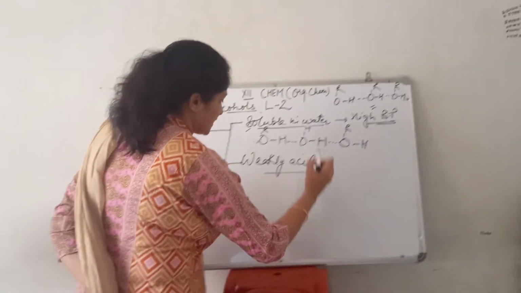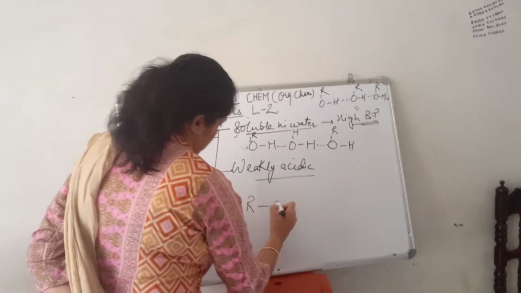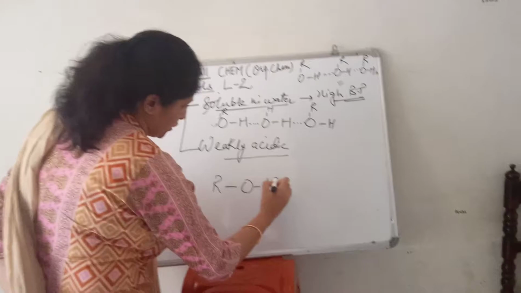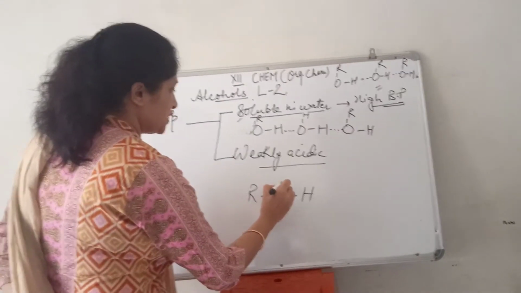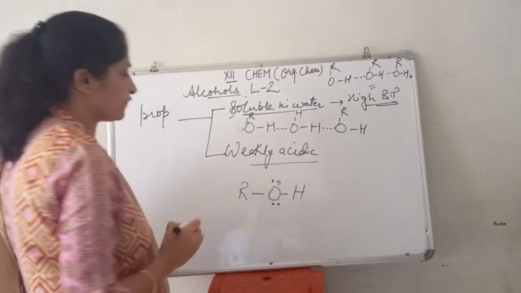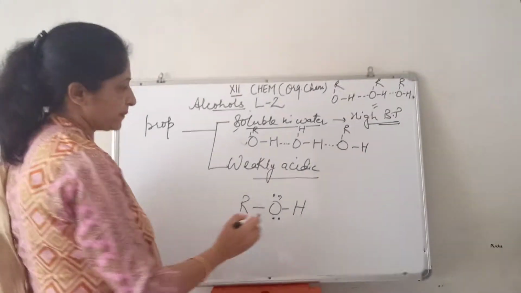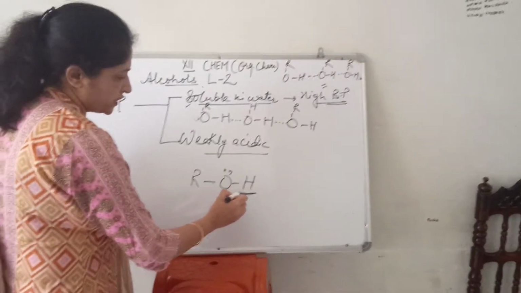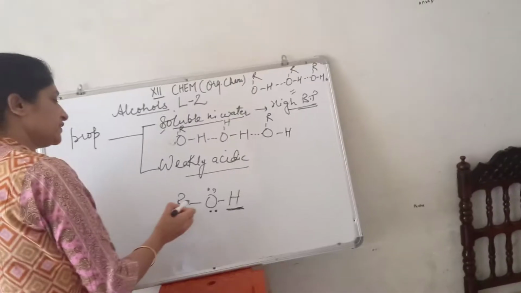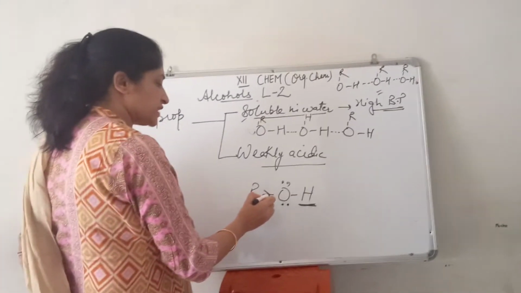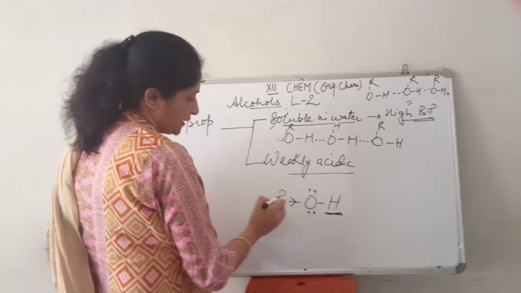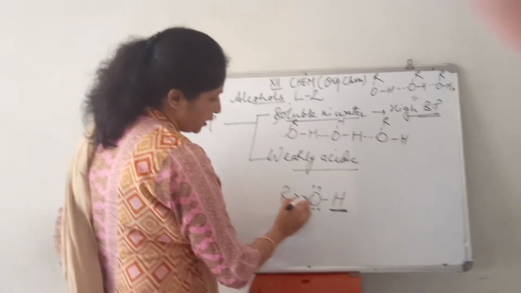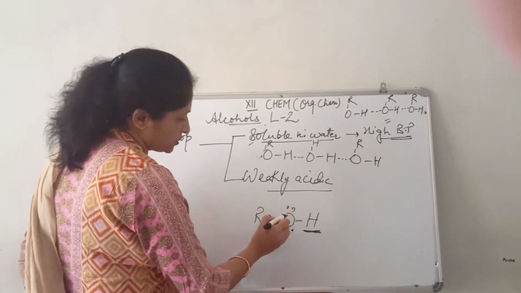Then alcohols are weakly acidic. In this we have to draw the molecule of alcohol. Now see here, this is the molecule of alcohol. In this what happened? Acidity depends on the removal of this proton here. Now on this side, electron releasing alkyl group is attached, which keeps on releasing electrons on oxygen.